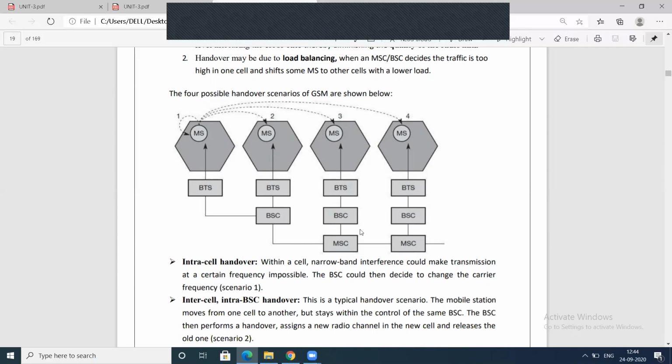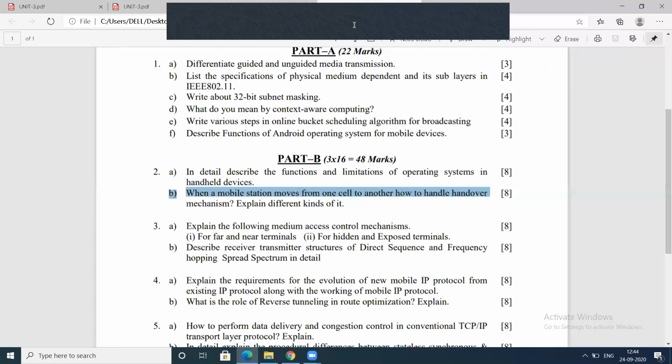First one is intra-cell, within the cell, the intra-cell handover. Next one, inter-cell, intra-BSC. Next one, intra-MSC, inter-BSC. Last one, inter-MSC handover techniques. These you need to write.